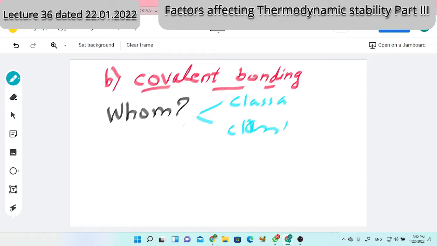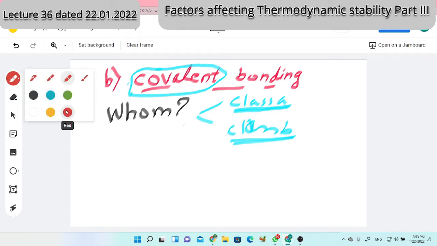Will anybody help me? Which kinds of metal prefer covalent bonding? Yesterday's discussion, I mean the last discussion, the day before yesterday's lecture. Class A or class B? Class A. What's the other answer? Class A, is it right? No, it means you have not studied. Class A is a wrong answer.